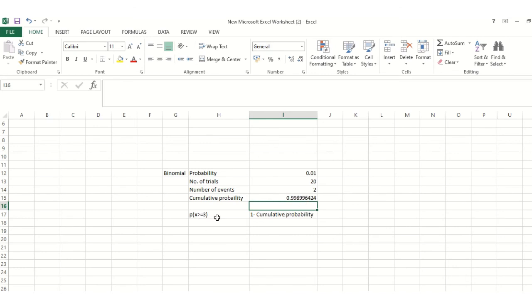Now if you want to see at least 3 or more, we have to subtract it from 1. So 1 minus this value will give you the probability of at least 3 or more defectives. So here it is shown as 0.001, that means 0.1%.